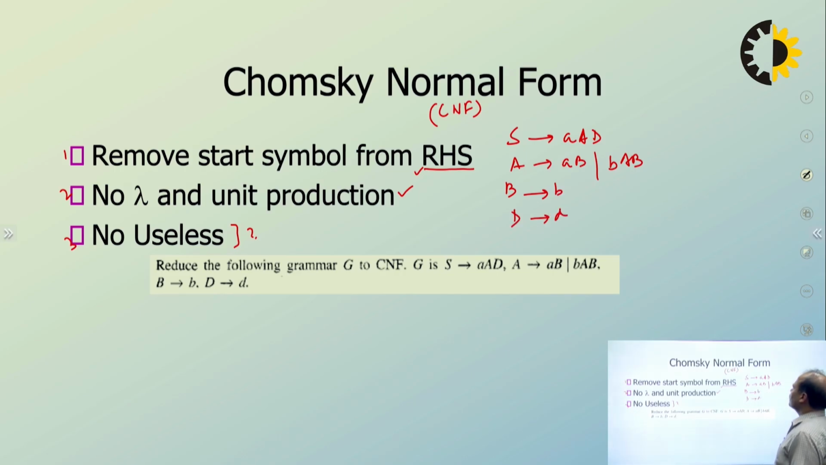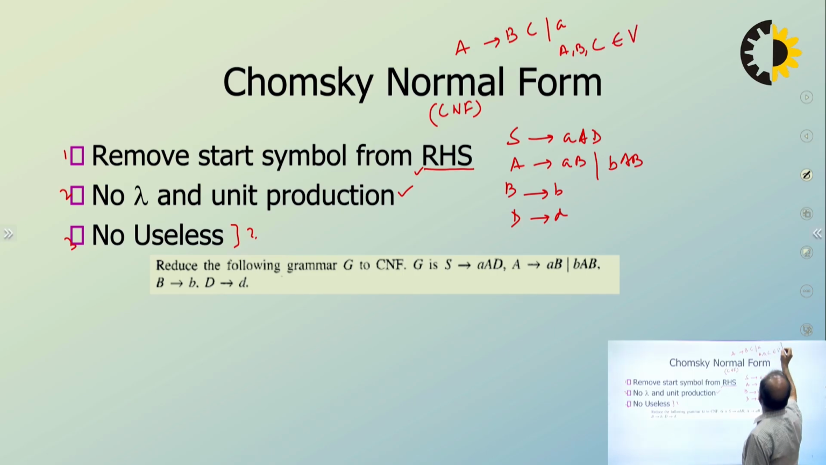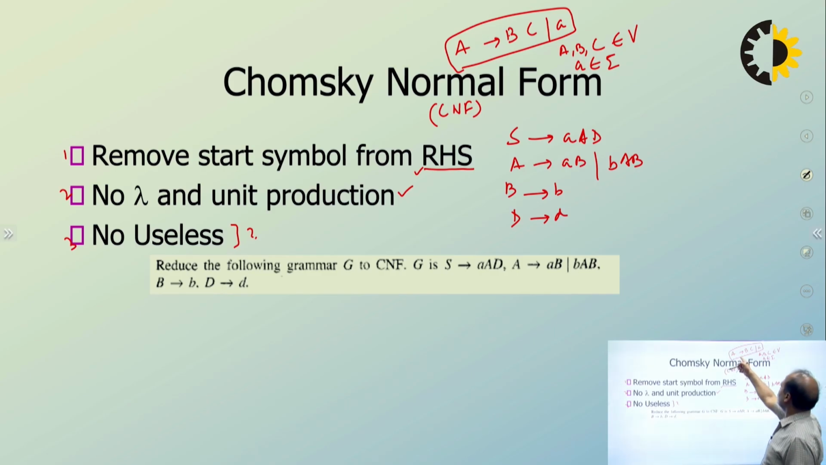So what is Chomsky normal form? In Chomsky normal form, any production is of the form A goes to B C, or A goes to small a, where A, B and C are members of non-terminals, and small a is a member of terminals. So any grammar is in Chomsky normal form if it satisfies this rule: A goes to capital B, capital C, or small a. That is, two non-terminals or a single terminal.